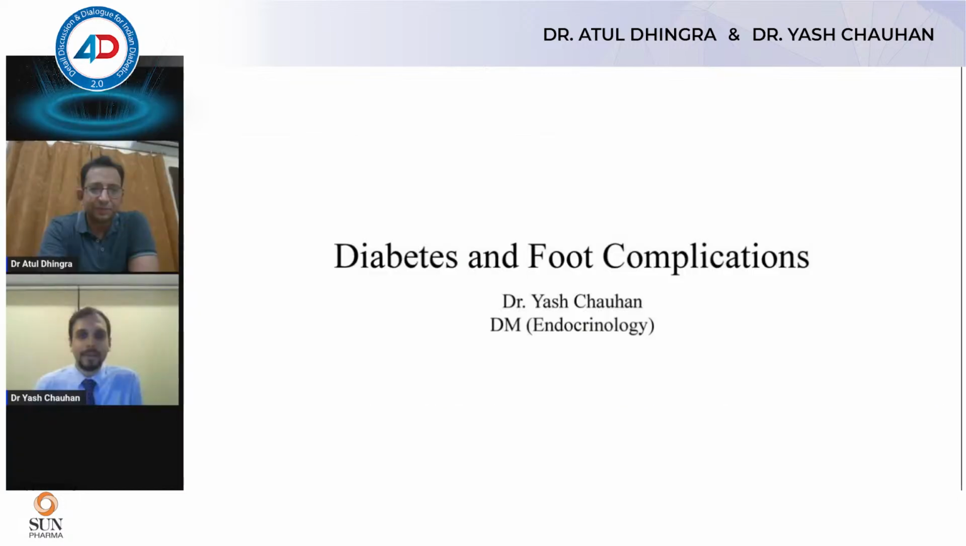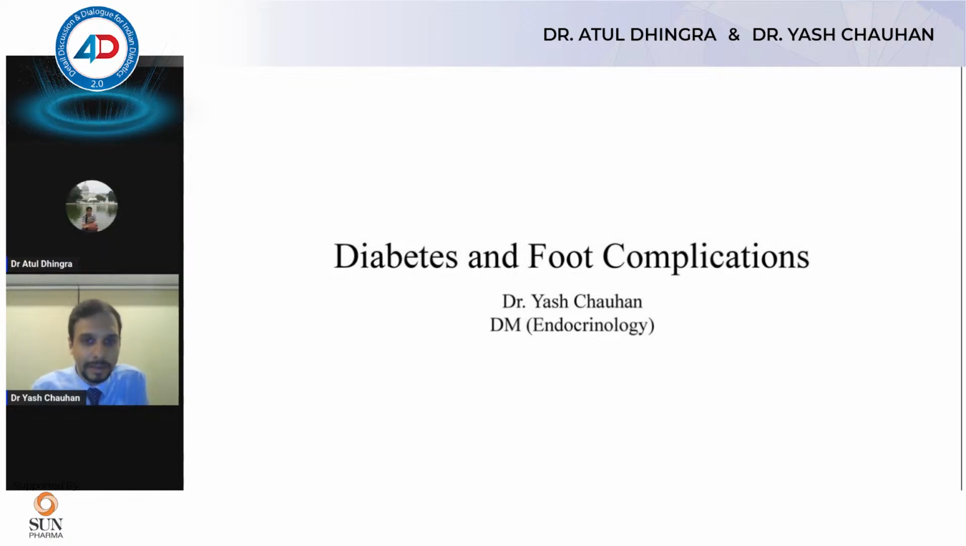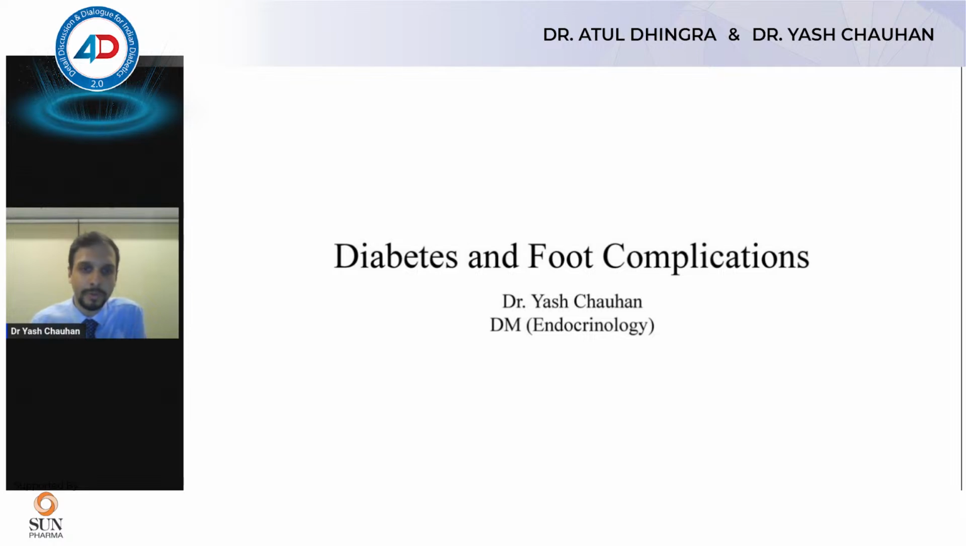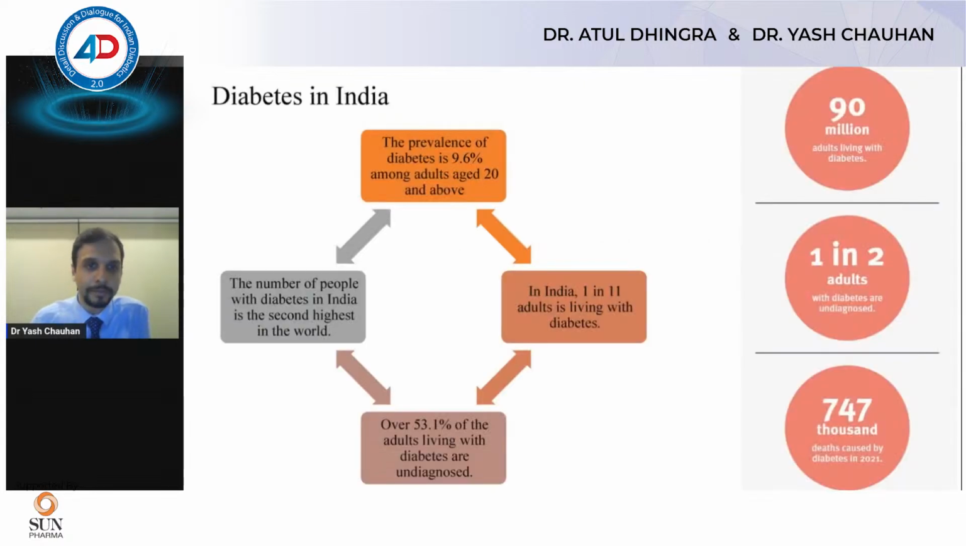So I'll be starting with diabetes and foot complications. Can I have my slides, please? So I believe that diabetes is a silent killer. The main reason to control diabetes is because of the complications it causes, not in the next 5 years, not 10 years, probably even beyond that. And the most important and morbid condition that diabetes causes is foot disease. And let's talk about that right now.